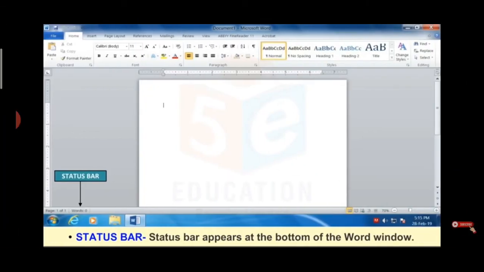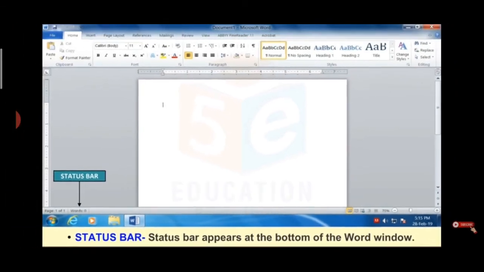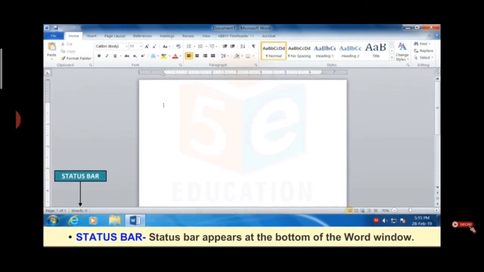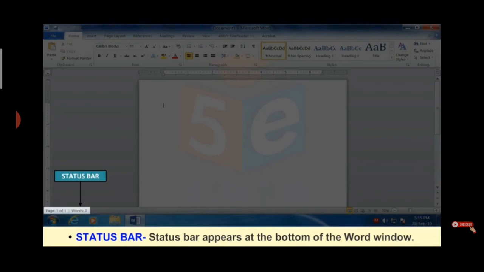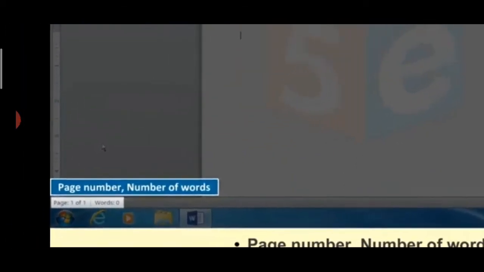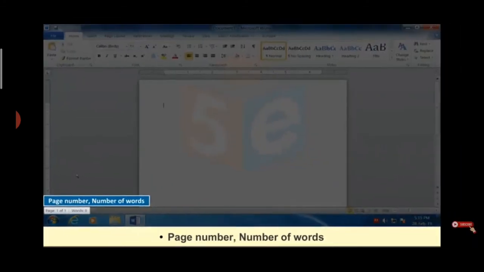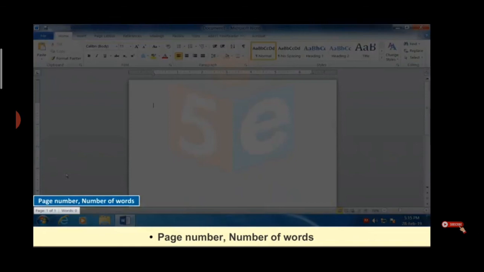Next is the status bar. At the bottom, above the taskbar, we have the status bar. It appears at the bottom of the Word window and contains the page number and the number of words you have typed.